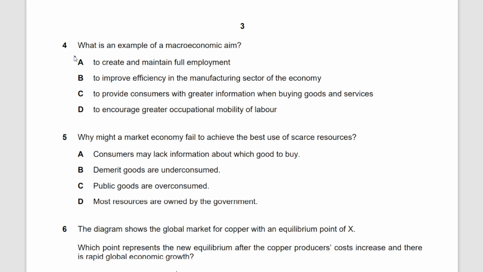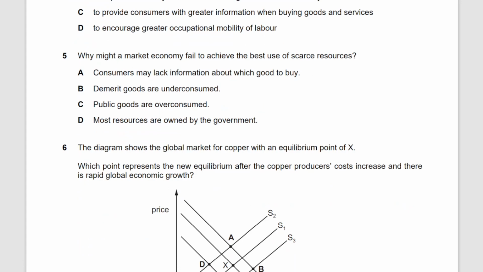So we are going to select the first one here because it says to create and maintain full employment. Well, that could be defined as one of the major macroeconomic aims as well, just like having low unemployment is an objective, creating and maintaining full employment is similarly an objective for most governments.